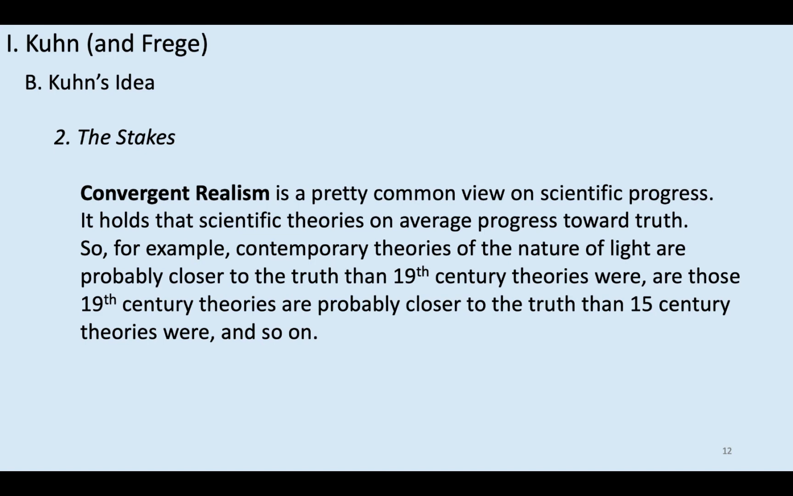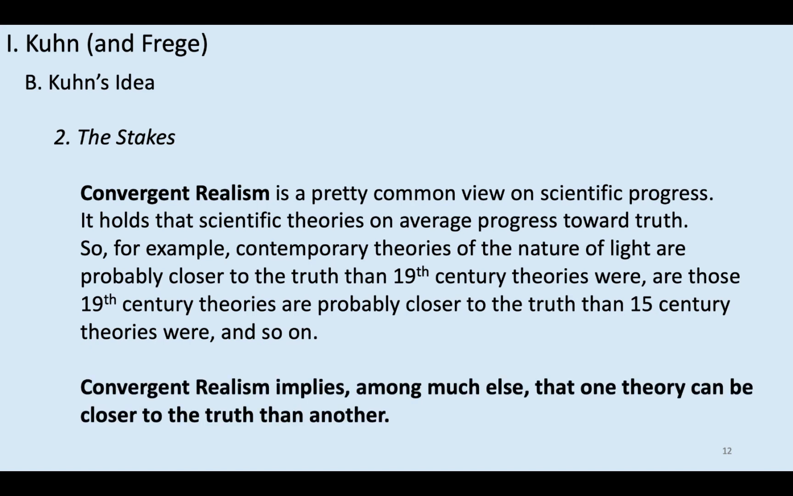Now, convergent realism has a number of significant metaphysical implications. It implies that there is truth, for example. It also has a number of significant epistemic implications. It implies, for example, that we can know the truth. It also has an important semantic implication, and that's the one that Kuhn focuses on. So you might think of this as a metaphysical implication, and it is, but Kuhn is going to frame it as a semantic implication. So here's the implication that will interest us. Convergent realism implies that one theory can be closer to the truth than another.